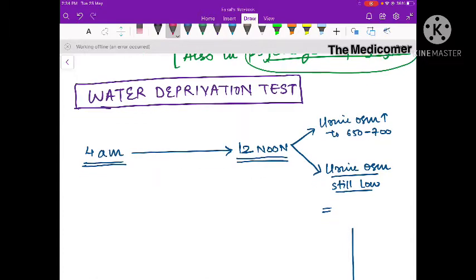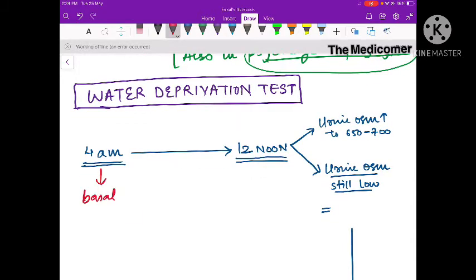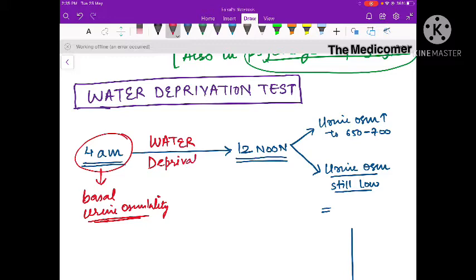At 4 a.m. we measure the basal urine osmolality. Urine osmolality of the patient is measured at 4 a.m., and between 4 a.m. and 12 noon, the person is asked not to take any water. So water deprivation is done till 12 noon, and at 12 noon again the urine osmolality is measured.